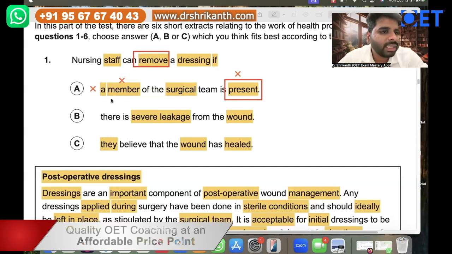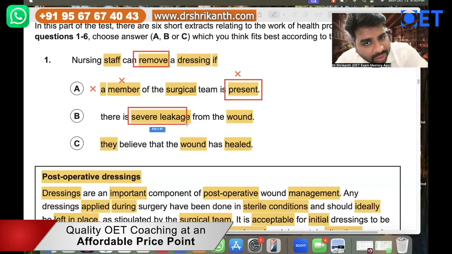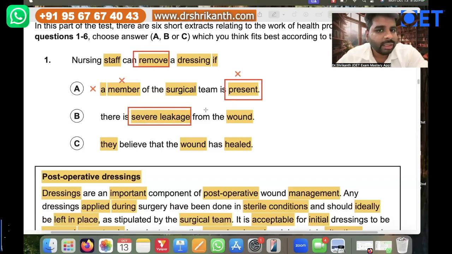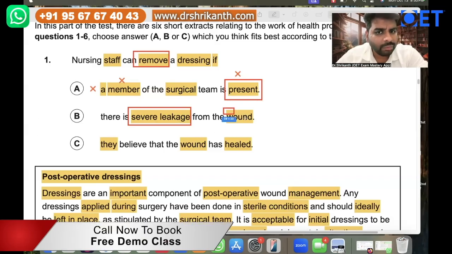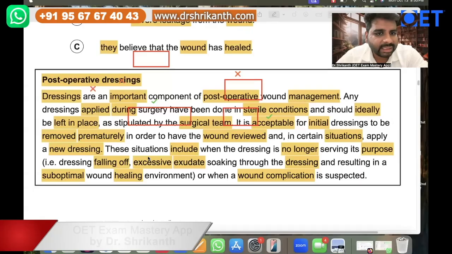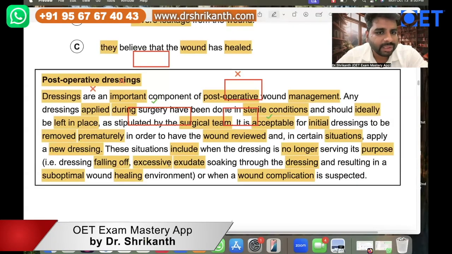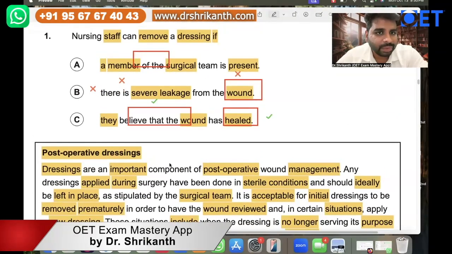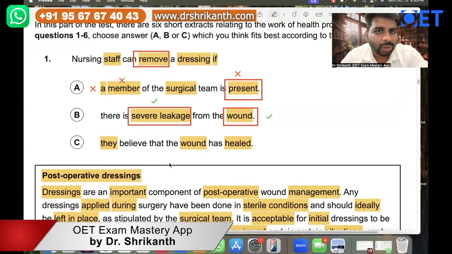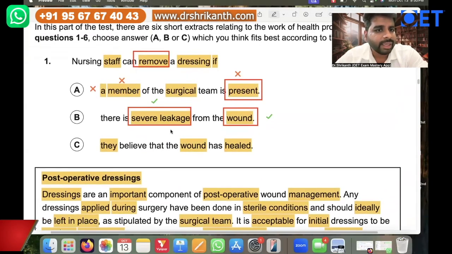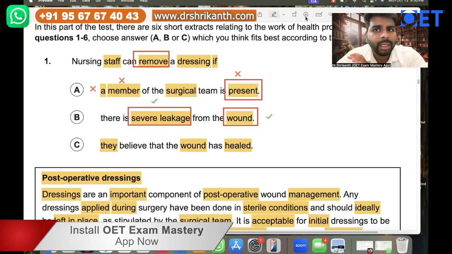Now, what is the action over here? What's the verb in answer option B? There is severe leakage, right? From the wound, there is severe leakage. Now, is that mentioned? See the keyword over here is wound. So that is mentioned. And what about the severe leakage? That is also mentioned, right? As you can see, if you go over here, excessive exudate. Excessive exudate basically means severe leakage, right? So that word is also mentioned. So we can say that answer option B probably could be the right answer.